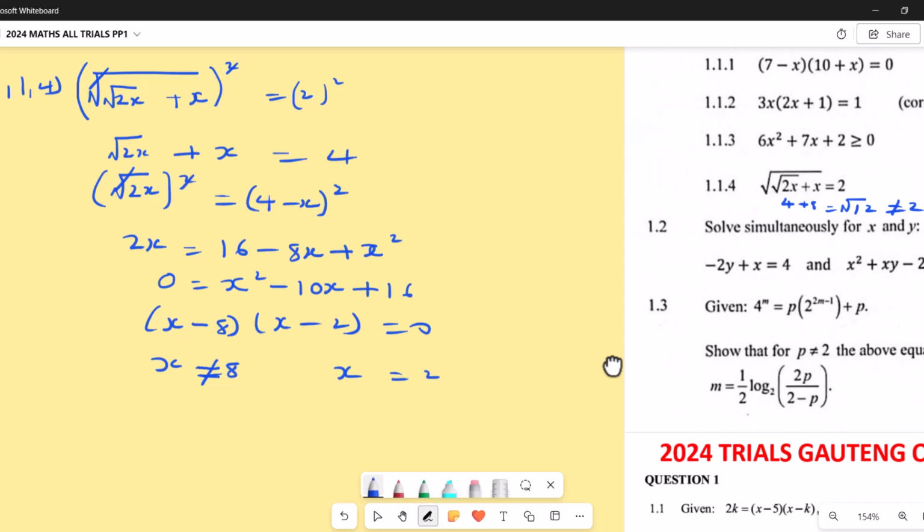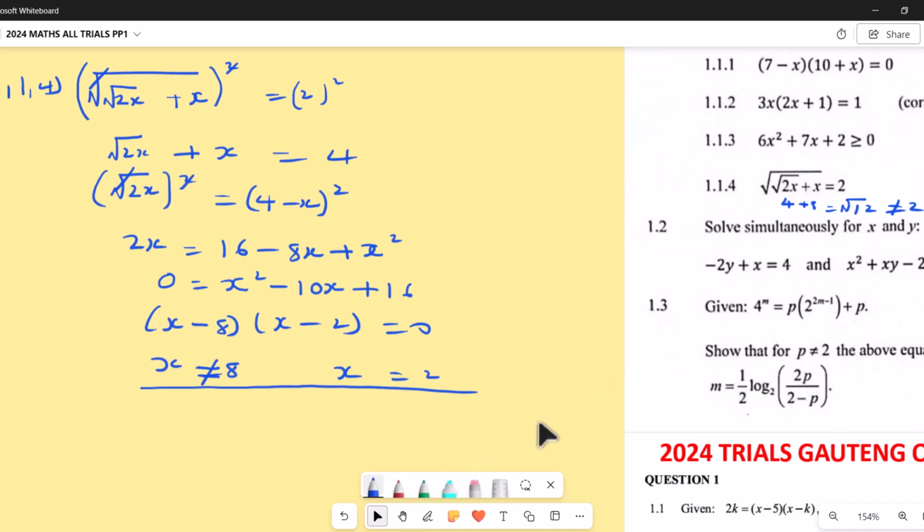Let's put a 2 here and see. If I put a 2, 2 times 2 is 4. Square root of 4 is 2. Then 2 plus 2 is 4. Square root of 4 is 2. This is the answer we need. So that's our answer here. Then 1.2, solve simultaneously.